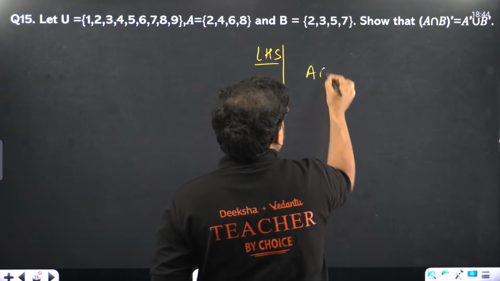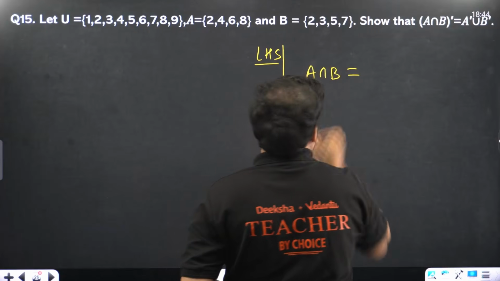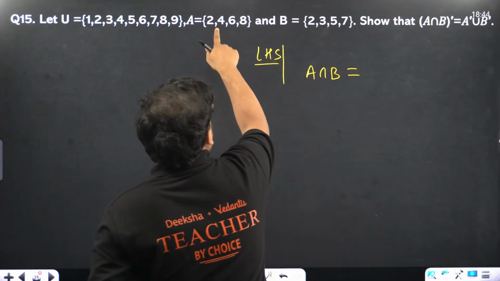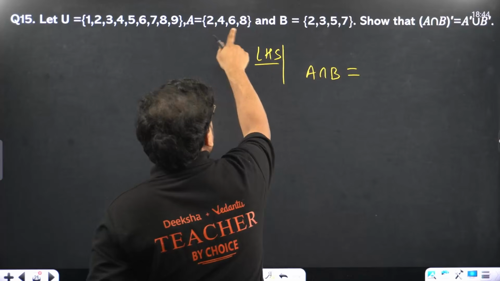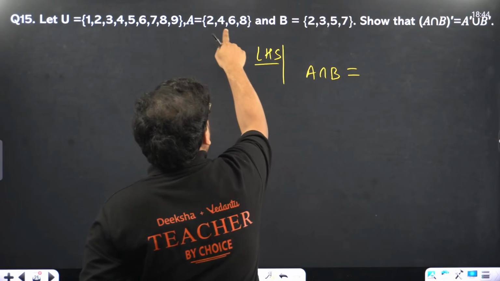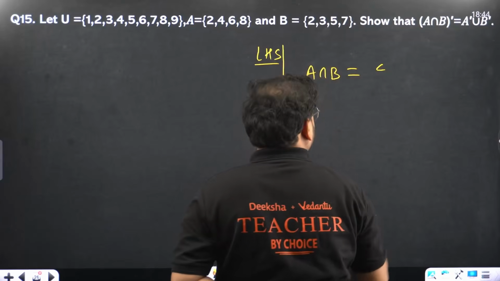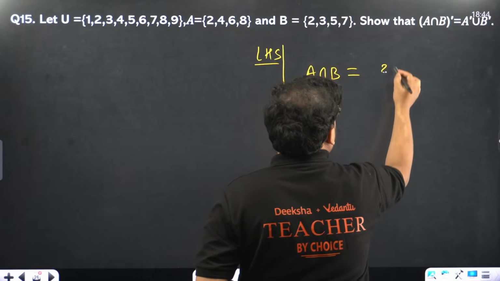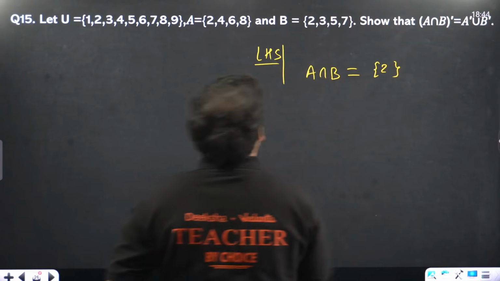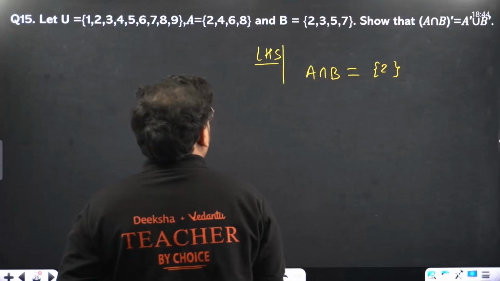A intersection B we will find first. Let's find what is common between A and B. 2 is common, sir. That's it. Only 2 is common; 4, 6, 8 is not there. The answer is only 2. A is 2, 4, 6, 8 and B is 2, 3, 5, 7, so only 2 is there.